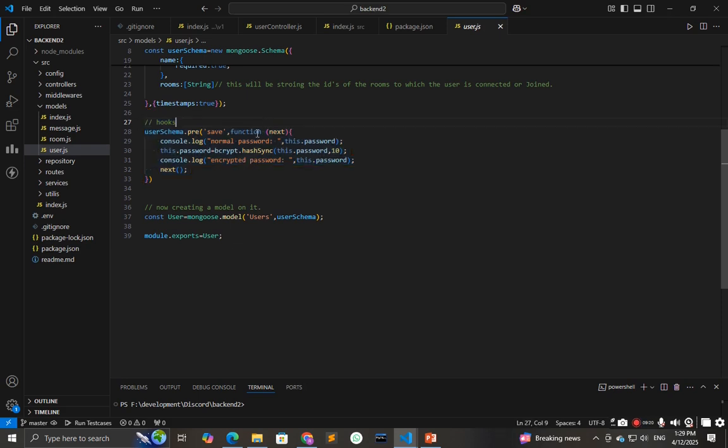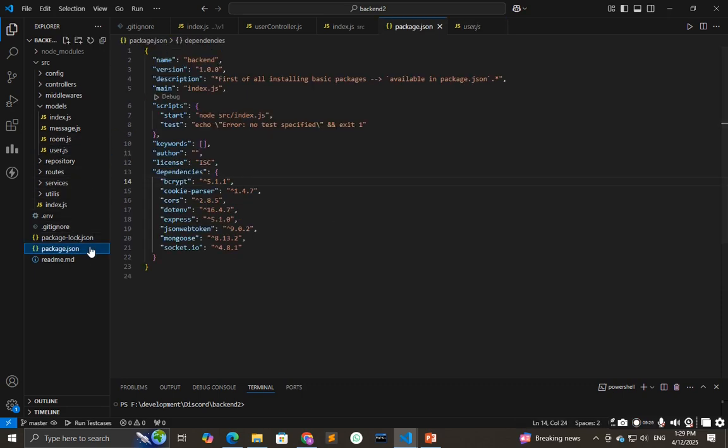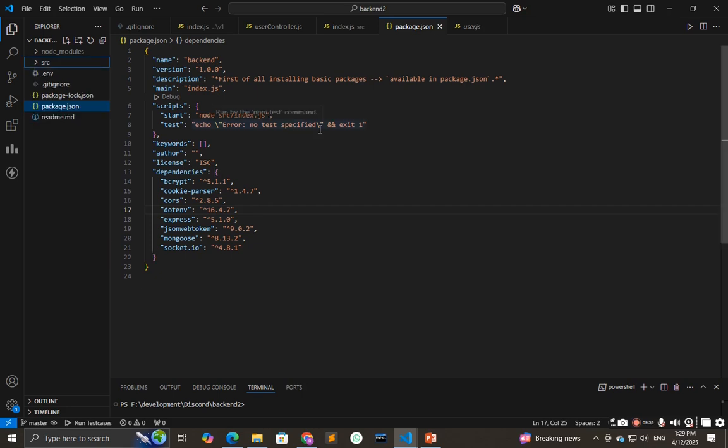In hooks we are encrypting the password before saving into the collection. So this is all the backend part which we have implemented. I created this project to implement all the things that I have learned in the backend till now.